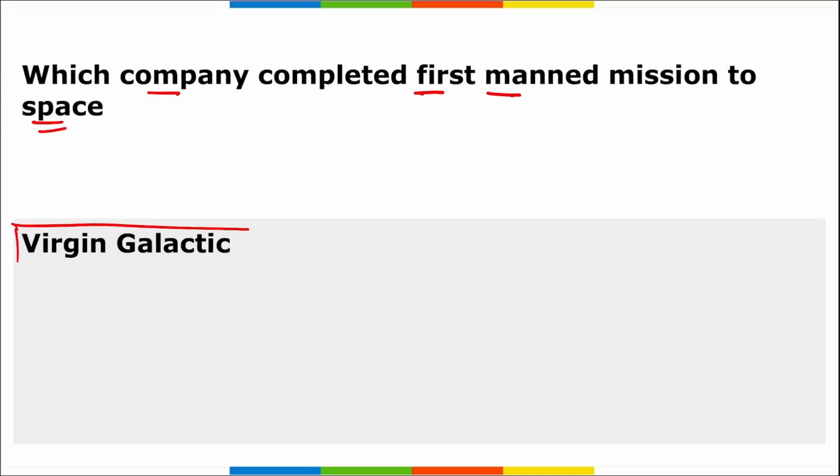Next is which company completed first manned mission to space? Right, it is your Virgin Galactic. Right, Virgin Galactic, the space company that was founded by United Kingdom entrepreneur Richard Branson, successfully completed their first manned mission to the edge of space. The mission started at the Virgin Galactic spaceport in New Mexico, where the passengers were securely attached beneath the wing of the enormous twin fuselage mothership known as the Virgin Mothership Eve. Correct? So remember the name Virgin Galactic.